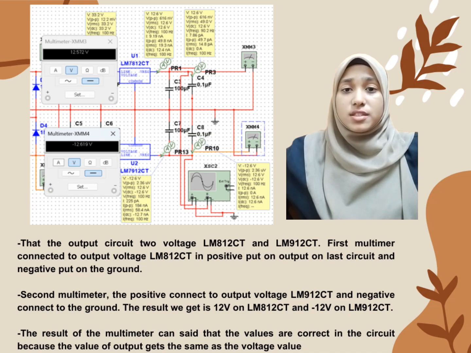Figure 5, the result of the multimeter. We use two multimeters. The first multimeter's positive is connected to the output and its negative is connected to the ground. For the second multimeter, the positive is connected to the output, negative 12, and the negative is connected to the ground. The result we get is the first 12 volt and the second negative 12. From this result, the multimeter shows that the value is correct in the circuit because the output value is the same as the voltage value.